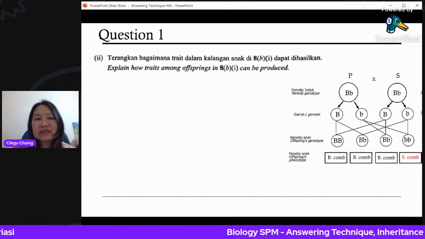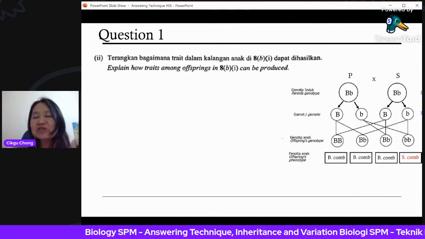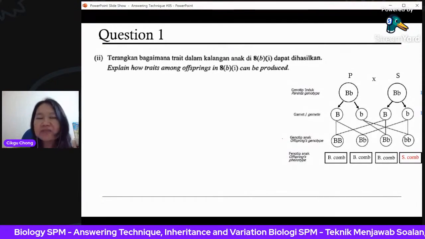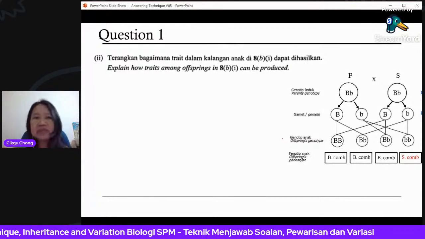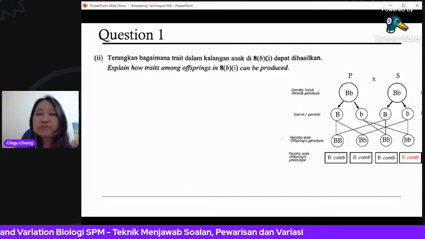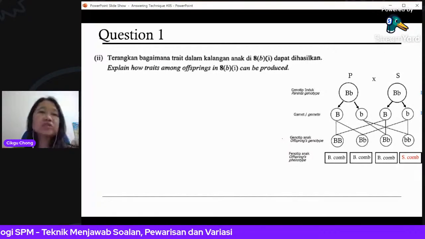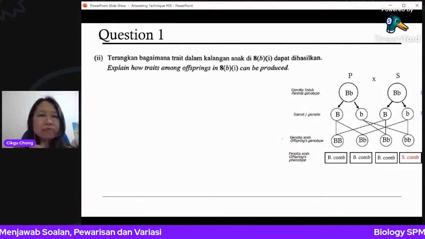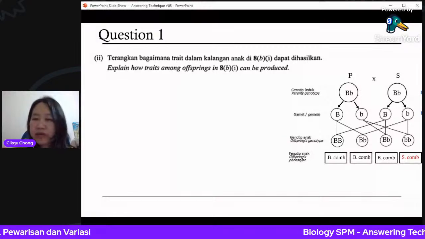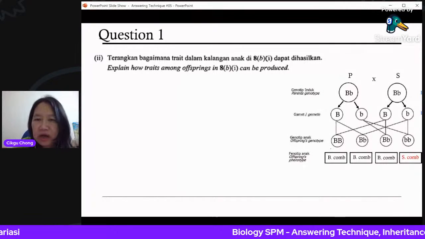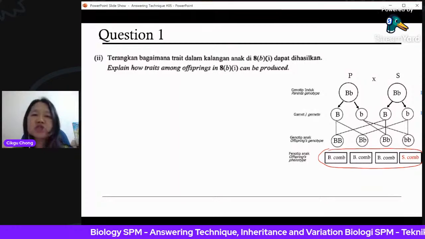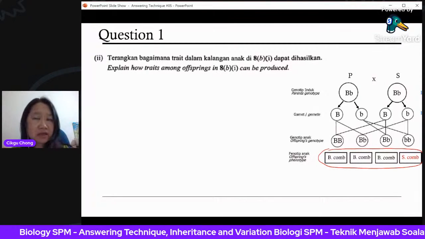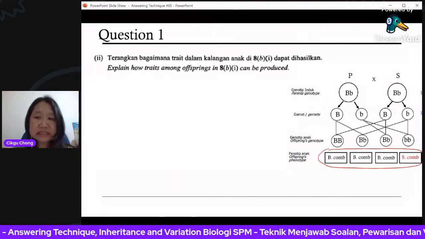How traits among offspring in 8B1 can be produced? Usually this kind of question comes in question 8, the last structure question before your essay. So this is one of the difficult, longer structure questions. The question asks you, how do you get this trait? This is where the difficulty comes. Many students do not know how to answer.